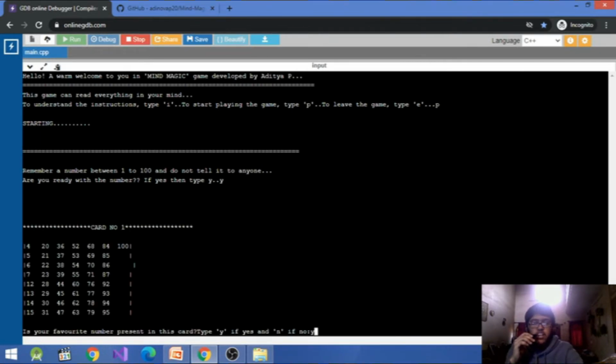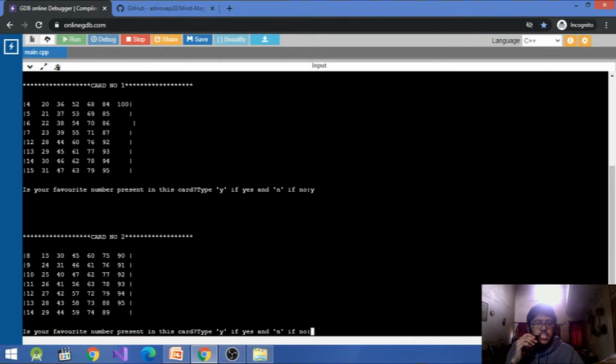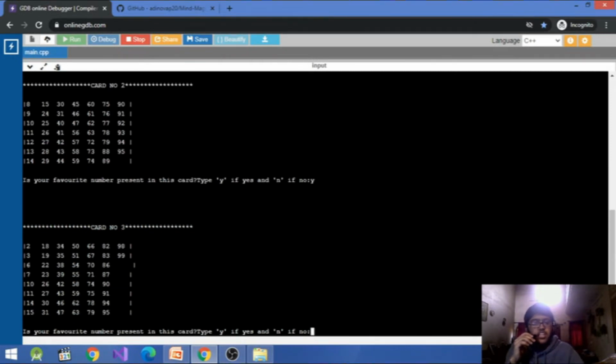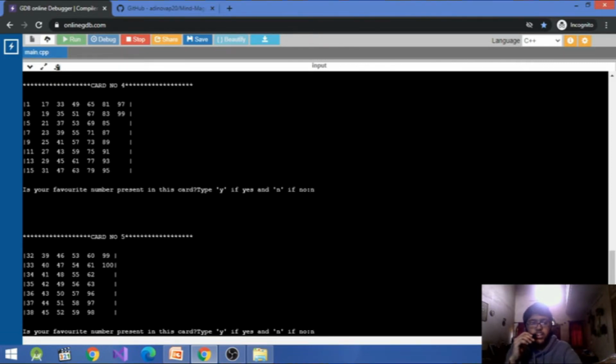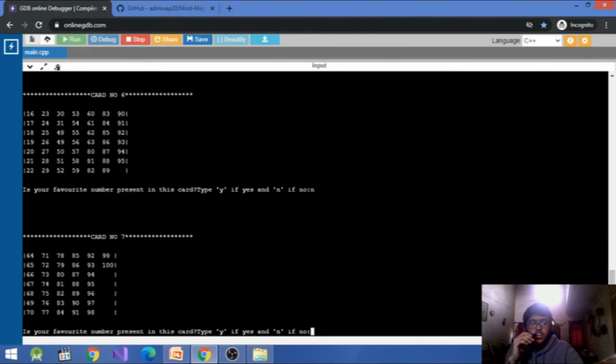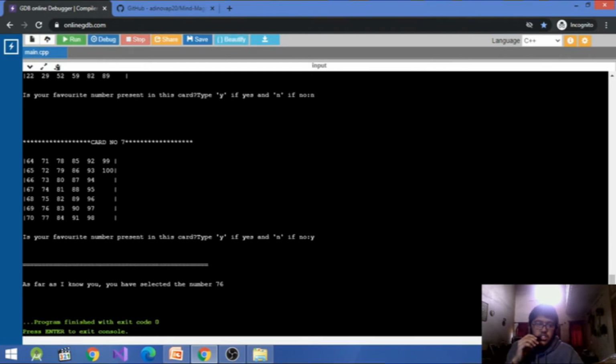76 is there in the second card also, type Y. 76 is not there in the third one, so type N. Similarly, you have to do it for all the 7 cards. So I'm doing it quickly. Now as you can see, computer has identified the number 76 which was chosen by me in my mind.